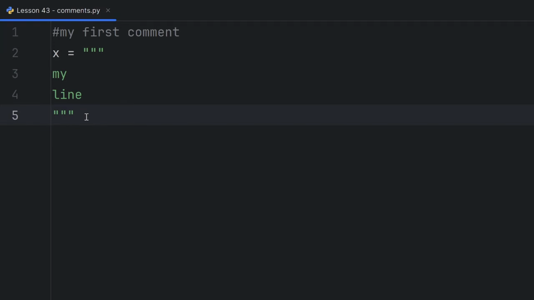Now that you know these two types of comments in Python and how they work, I will show you three common mistakes with comments. First mistake is not changing the comments when changing the code.